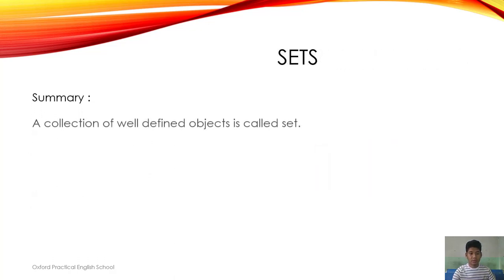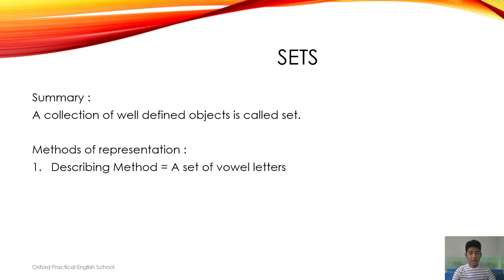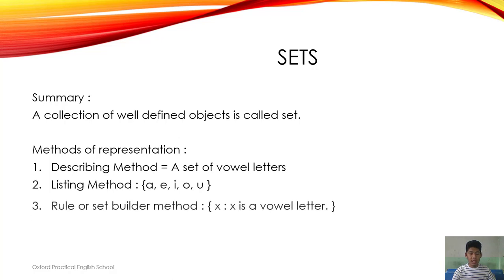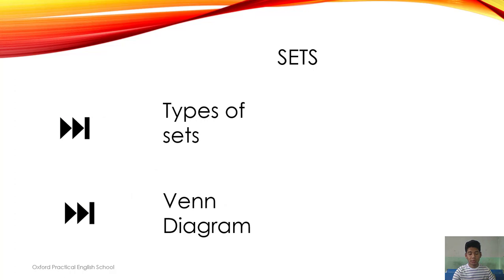To summarize, a collection of well-defined objects is called a set. Methods of representation. Describing method, a set of vowel letters. Listing method, {A, E, I, O, U} with commas and brackets on. Rule or set builder method, x is such that x is a vowel letter. And in our next class, we will be learning about types of sets and Venn diagram.